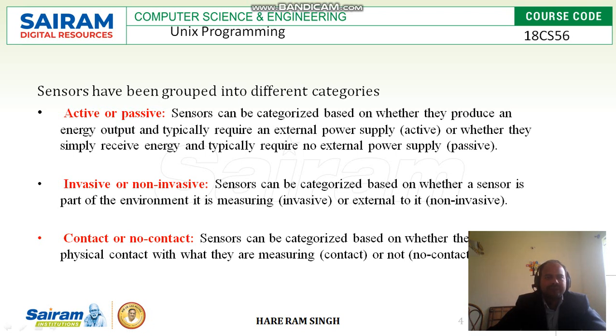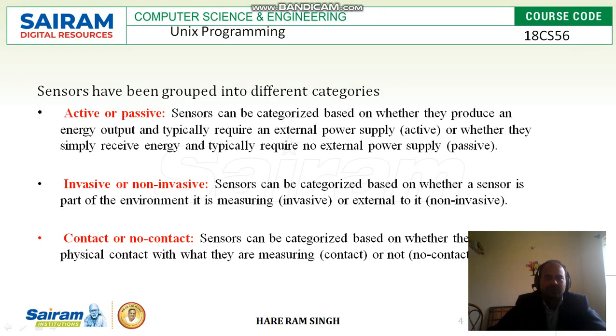Those sensors which need a continuous power supply to function are called active sensors. But those which receive the energy and continuously keep working without any external power supply are called passive sensors.